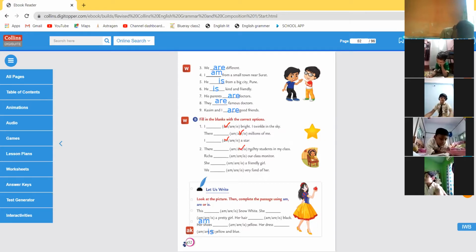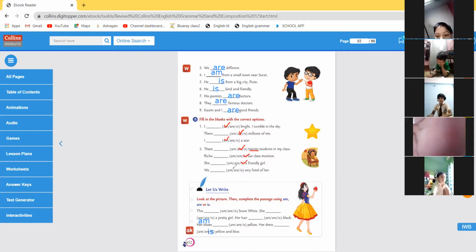Why? Because the number written here is 20, which means more than one. So there are 20 students in my class. Richa is our class monitor. She is a friendly girl. We are very fond of her.